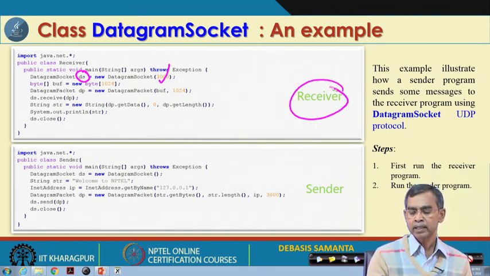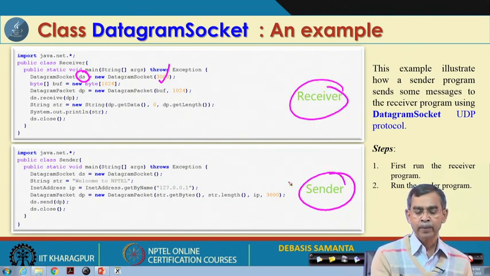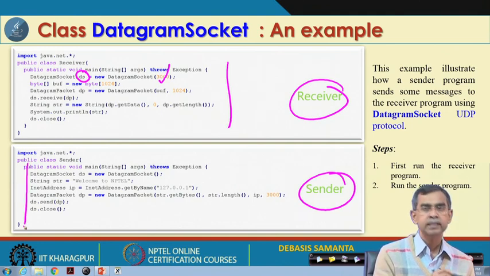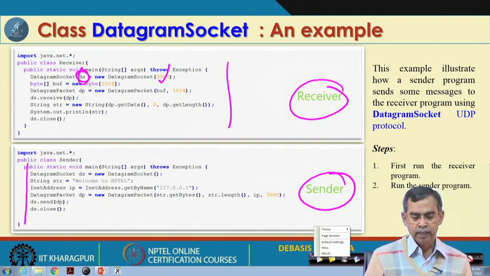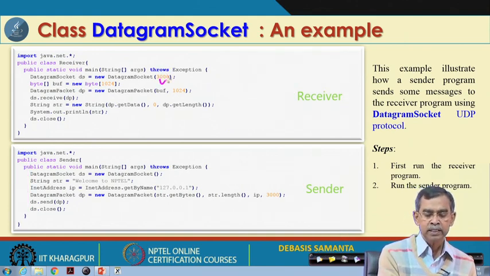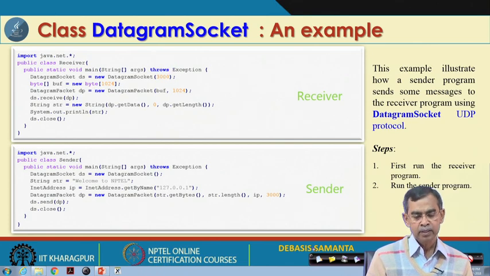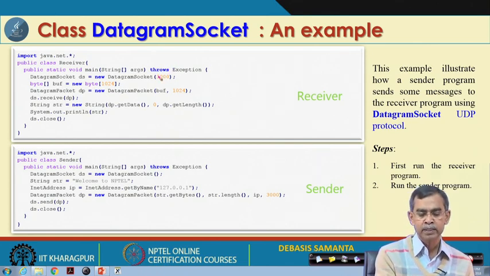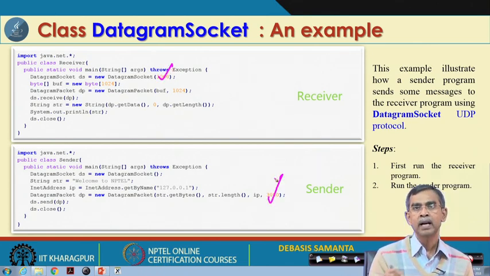One party is called the receiver, another party is called the sender, and this is the receiver socket and this is the sender socket. The idea is very simple. First you have to create a datagram socket object, as you have created here, and for that I have mentioned the port number here. The port number should be the same, as these two programs run on the same machine.